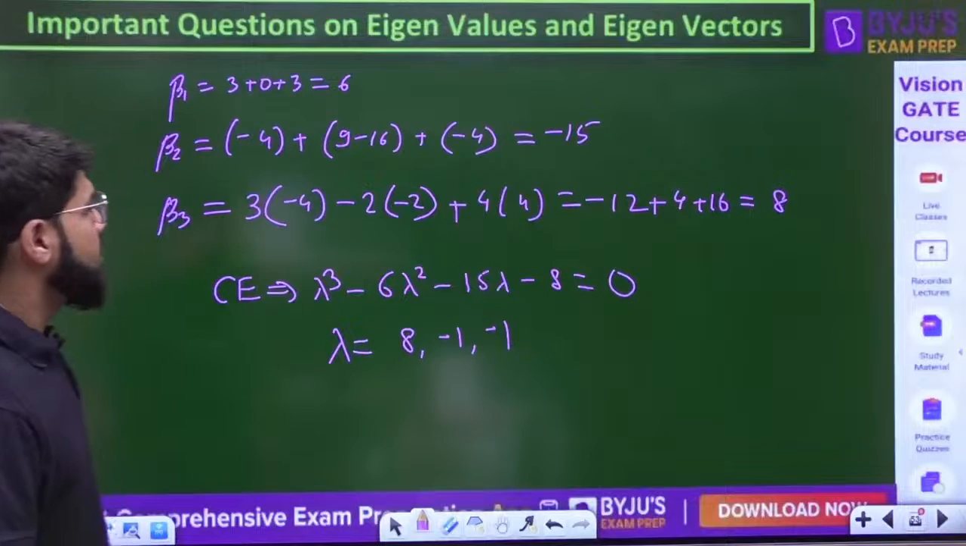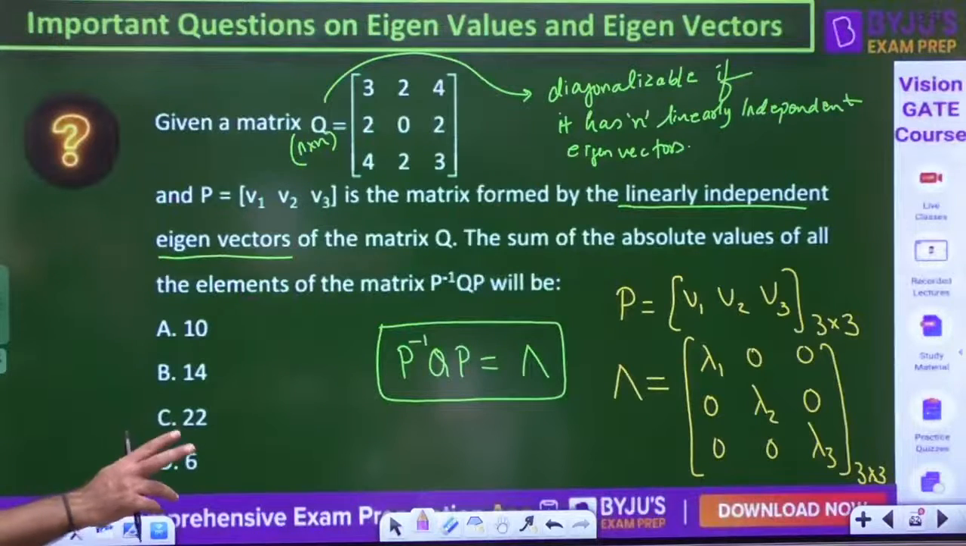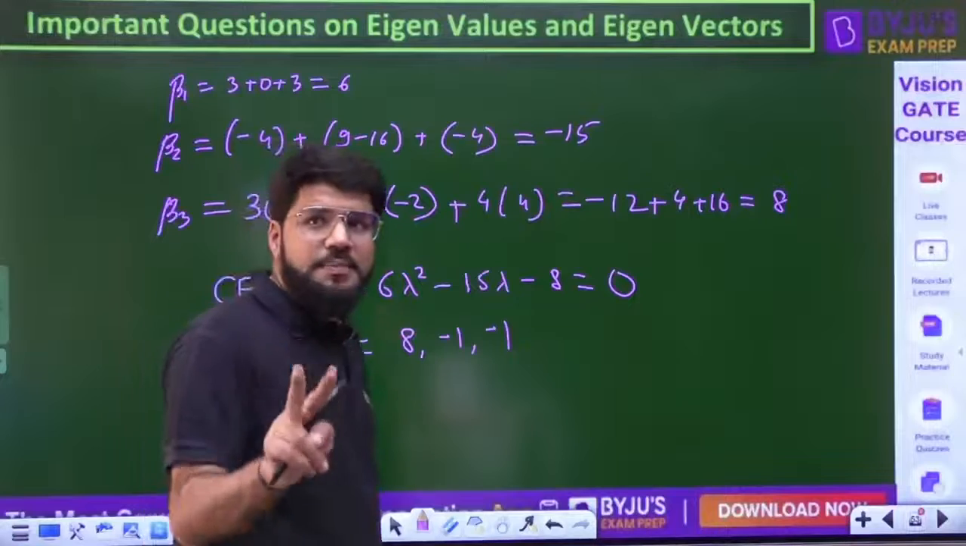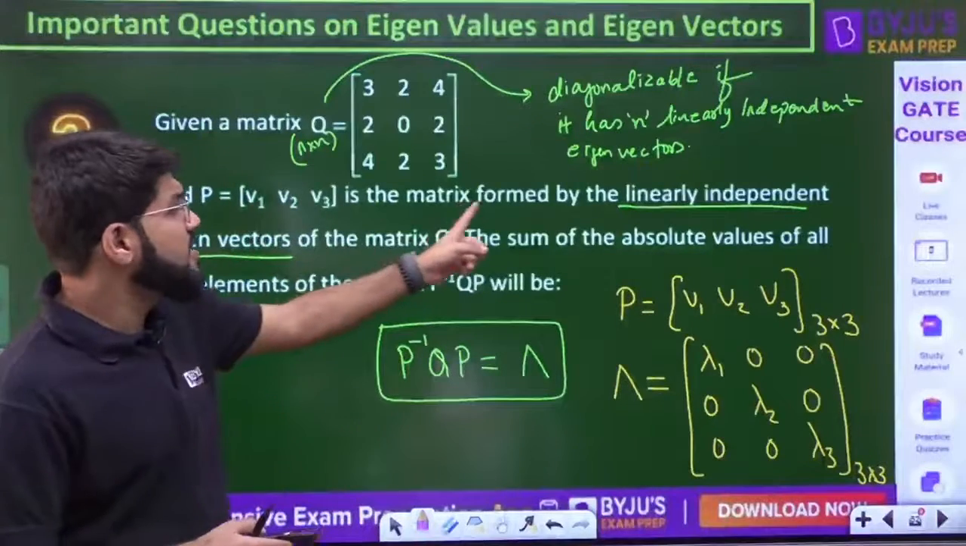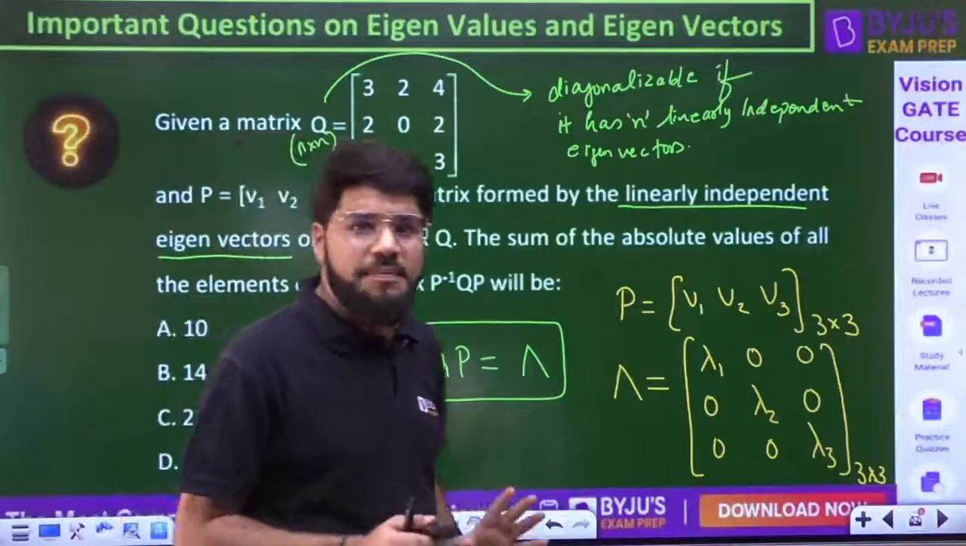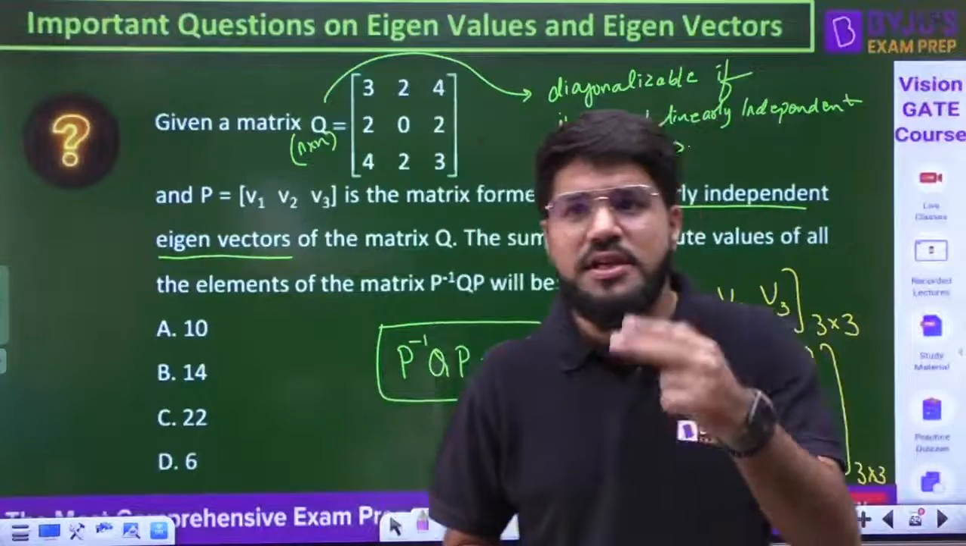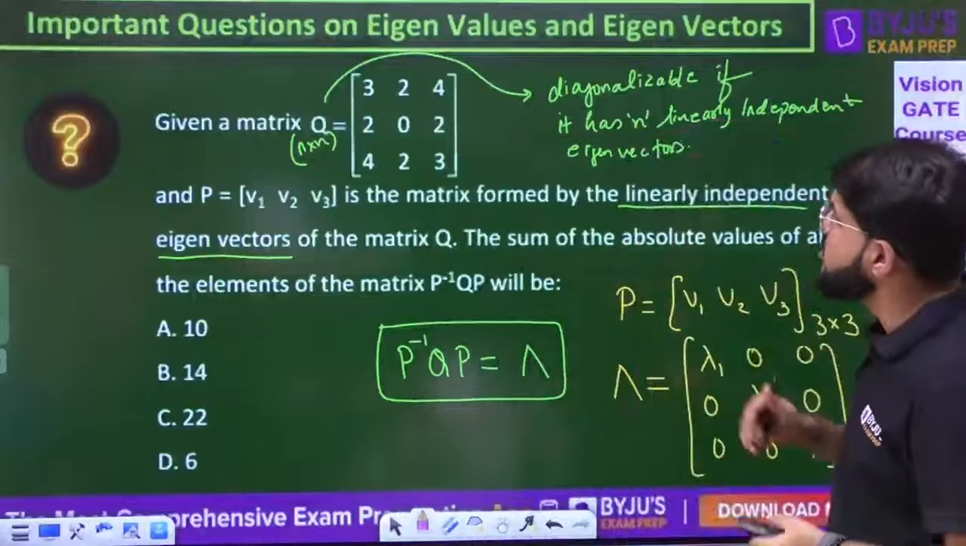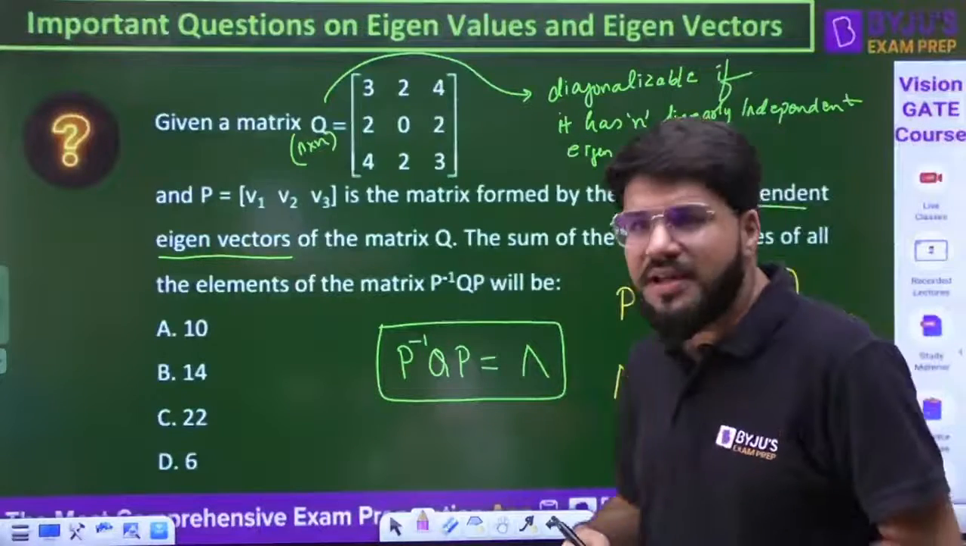Okay, it is not distinct. This one is not distinct, and hence it can have only two independent eigenvectors, whereas the question says it is formed by linearly independent eigenvectors. Clearly, these three are not linearly independent. If two distinct eigenvalues, it will have two independent eigenvectors. So something is not correct here.